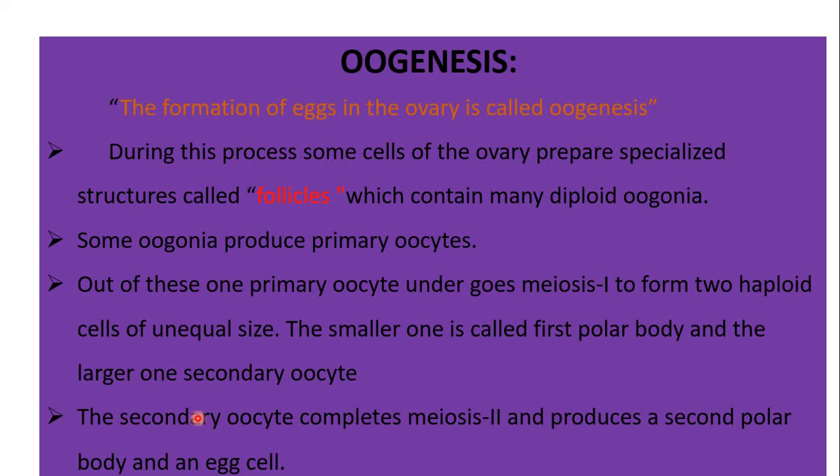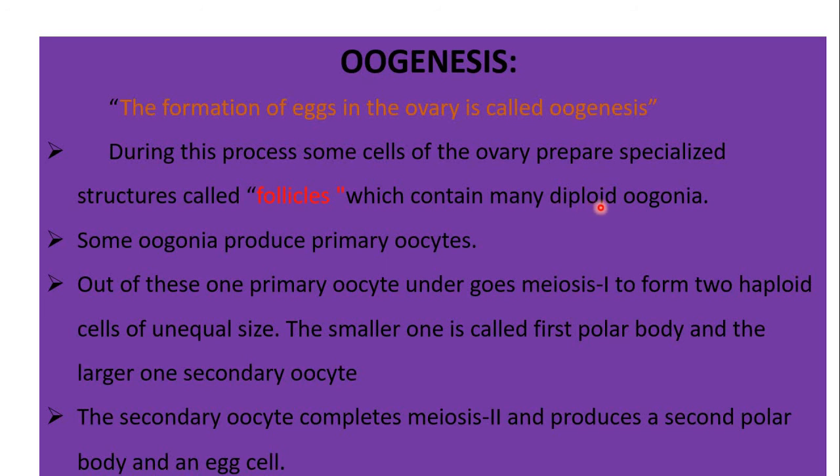Now, the next is oogenesis. What is oogenesis? The formation of eggs in the ovary is called oogenesis. During this process, what happens? Some cells of the ovary prepare specialized structures called follicles, which contain many diploid oogonia.